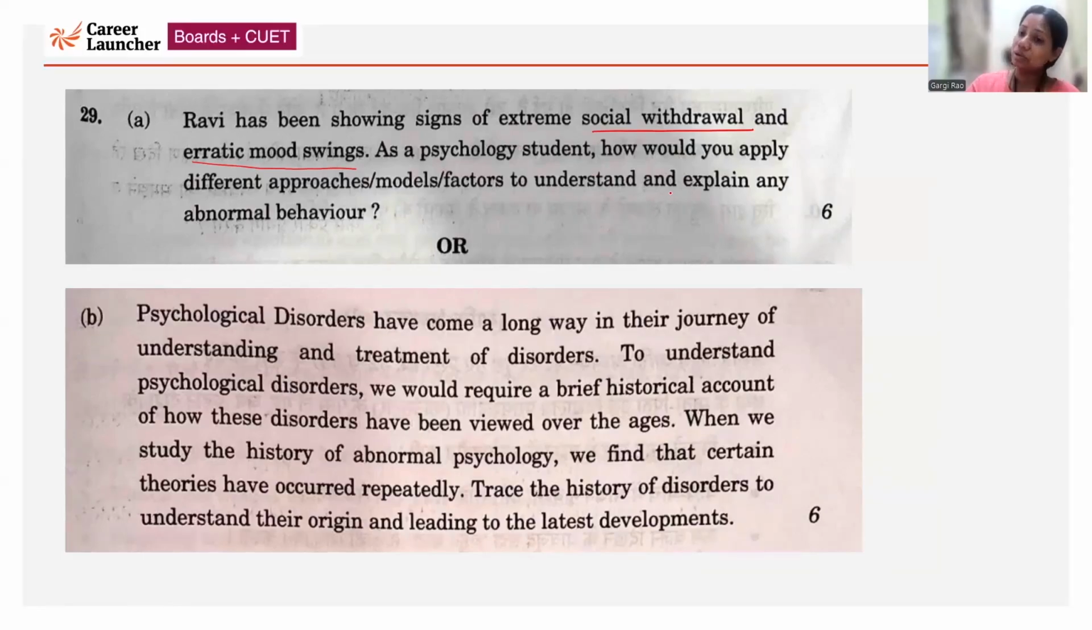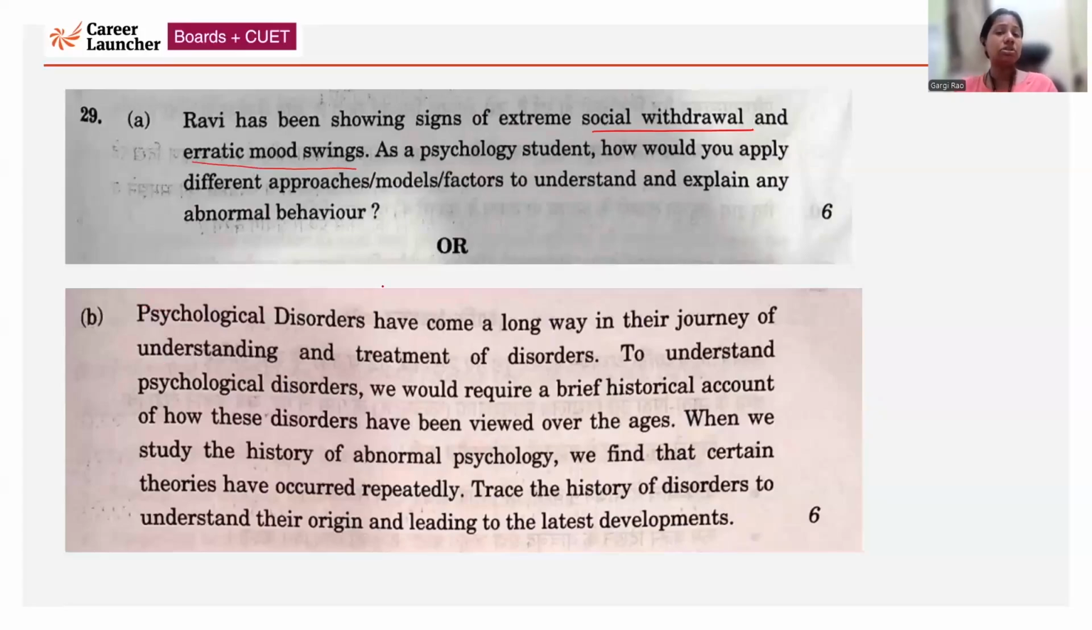So basically, if it is a psychodynamic explanation, any kind of childhood trauma can cause it, any kind of defense mechanism, any conflicts between the defense mechanisms, or fixations in the psychosexual stages of development can lead to all these things. When it comes to the second approach, that is behavioral, that means it has been learned. Then it comes to humanistic existential, that means the person is not able to find the meaning in one's life. That's how there's a social withdrawal or erratic mood swing. So you will explain the models and move on.